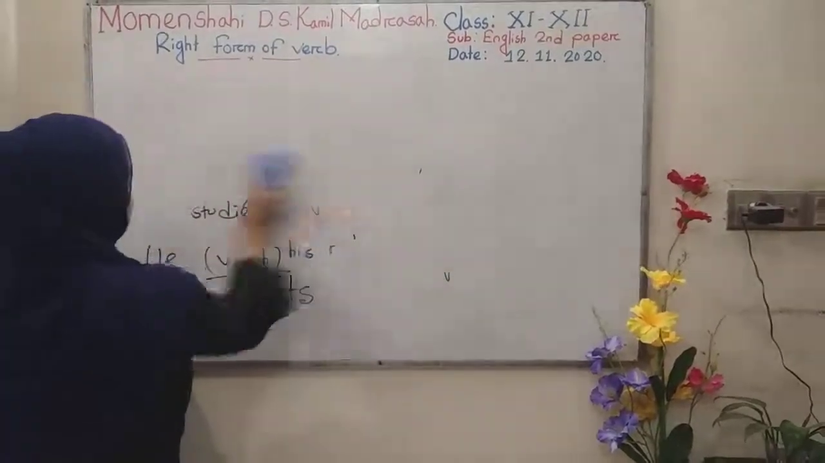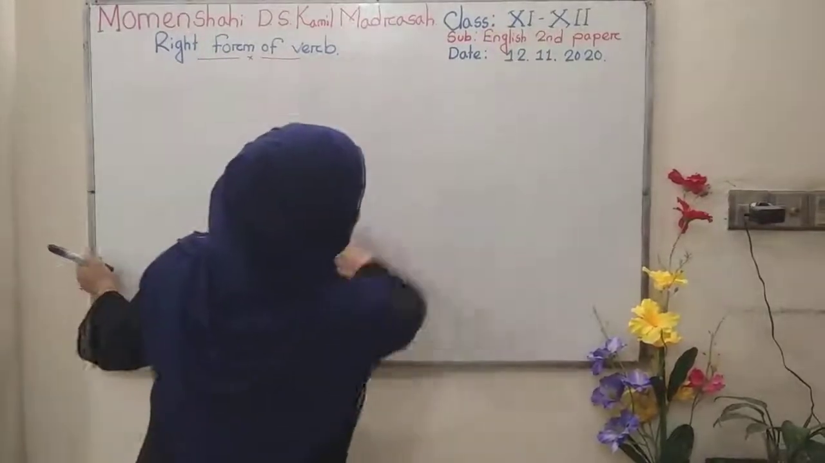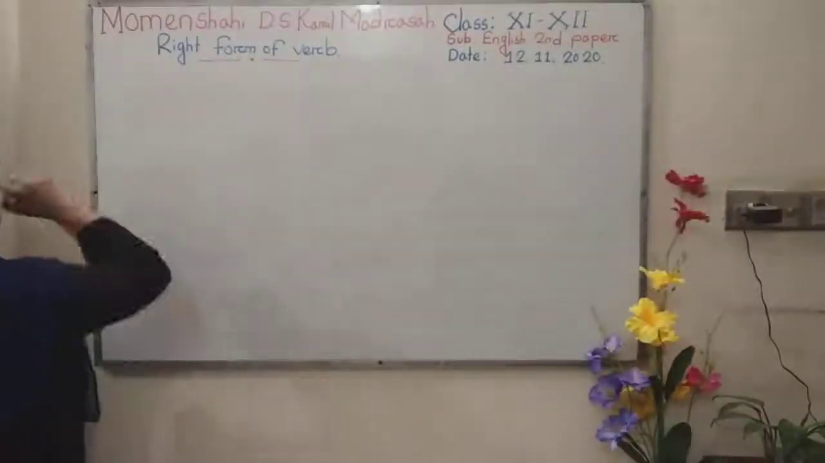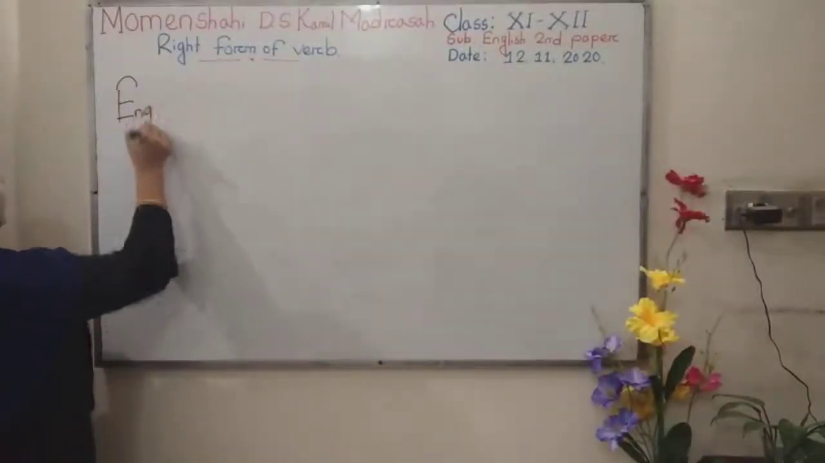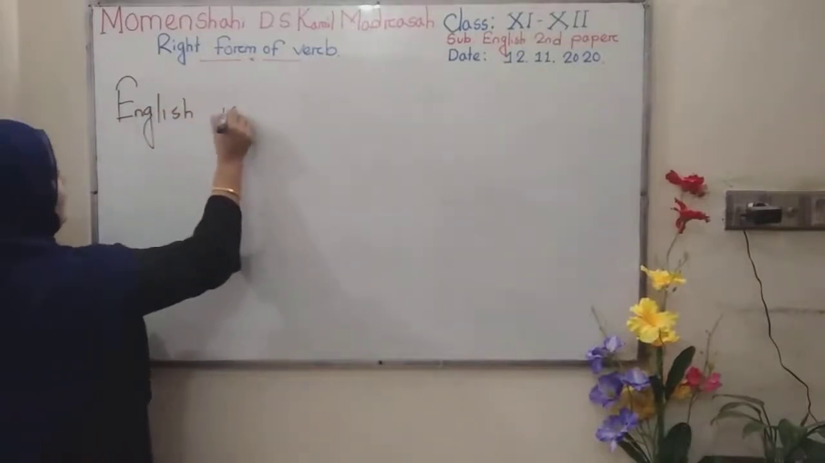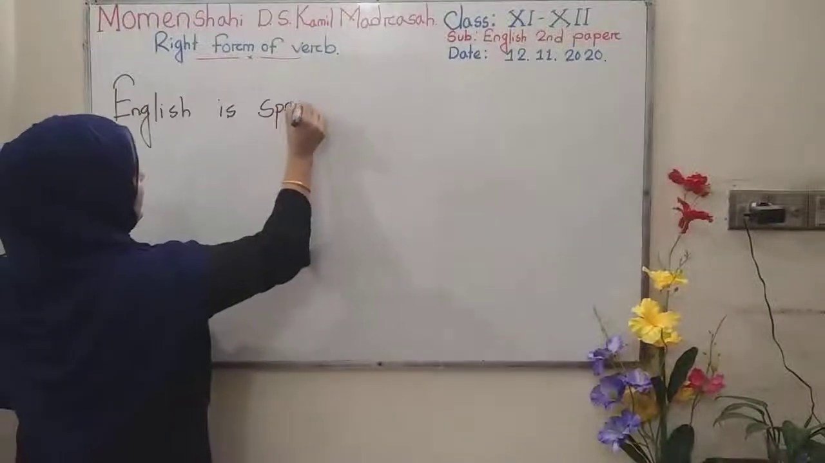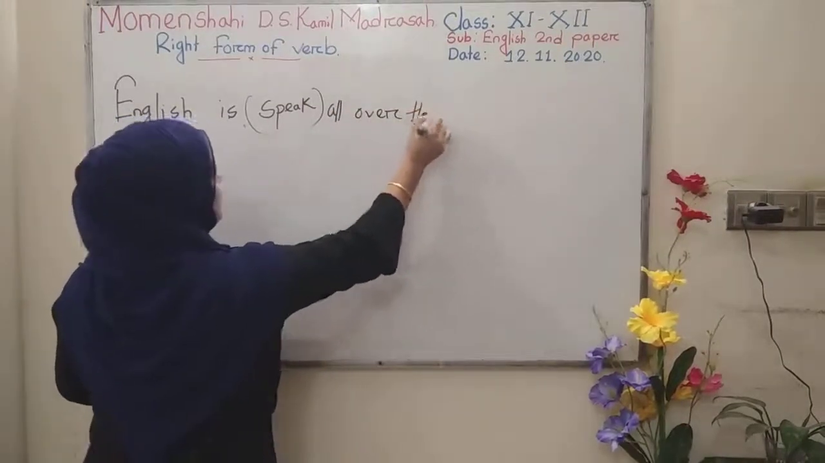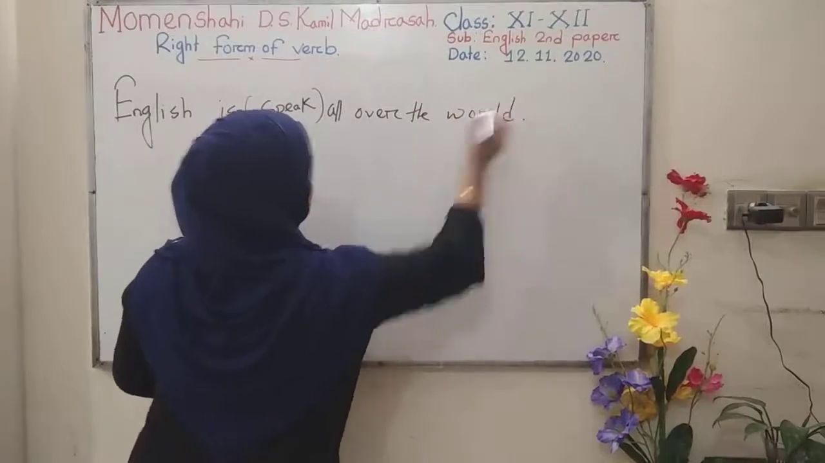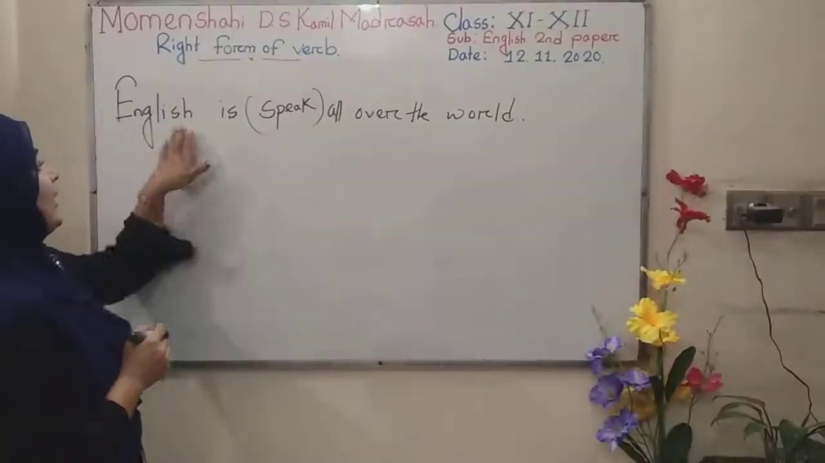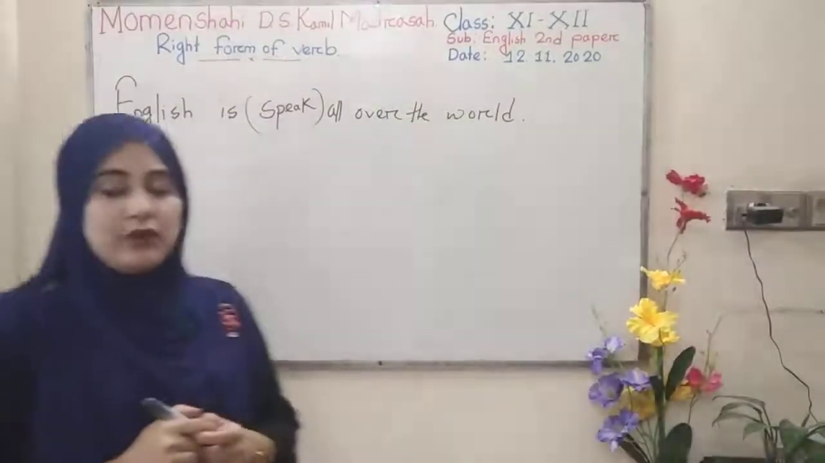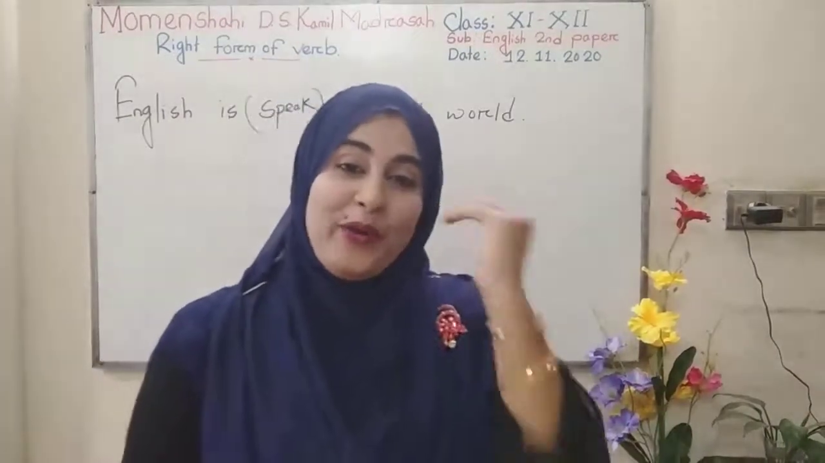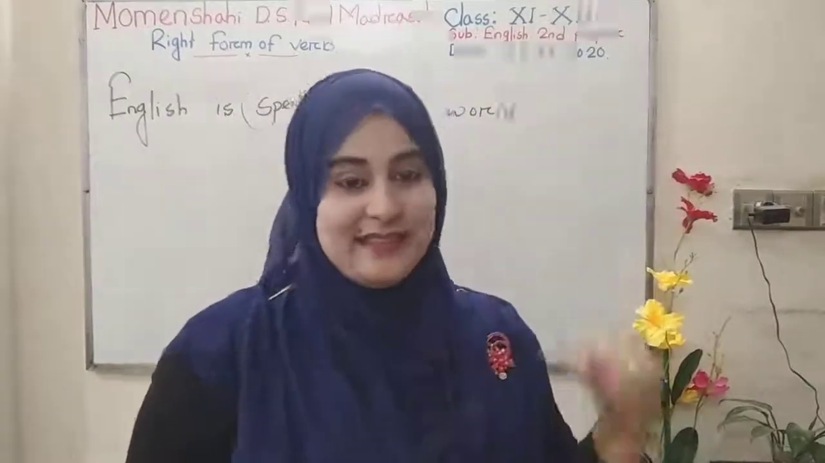Now, another example I am giving you. Look and understand which type of tense it may be referred. English is speak all over the world. Look, English is speak all over the world. What type of tense it is, do you know? Or which type of tense we can use here?